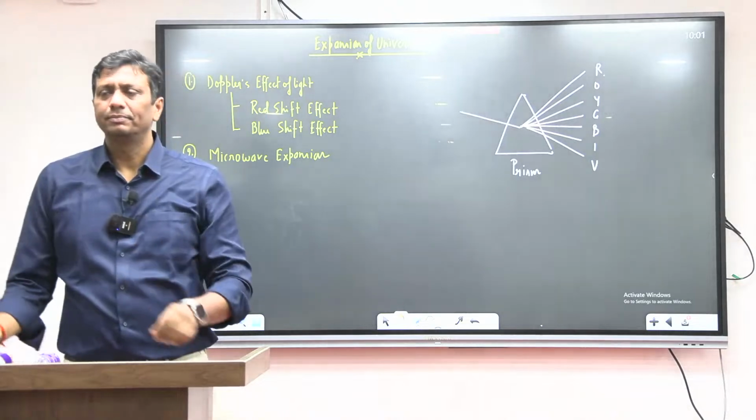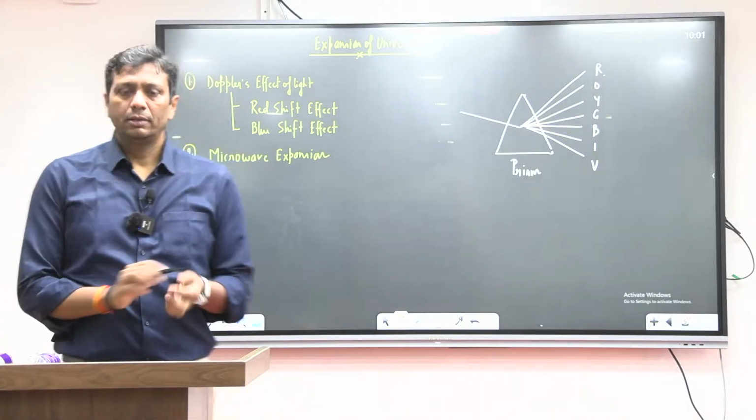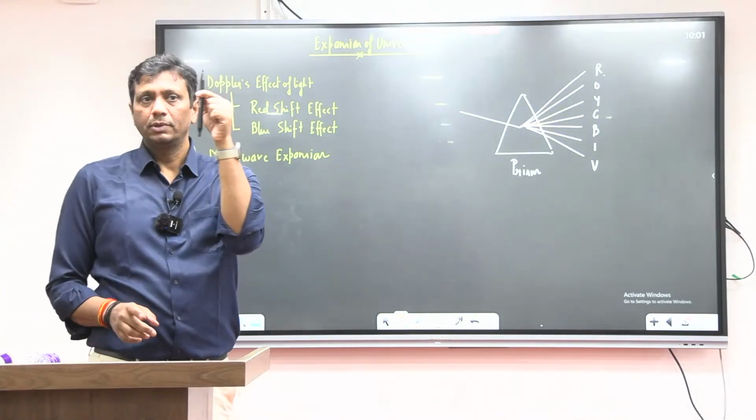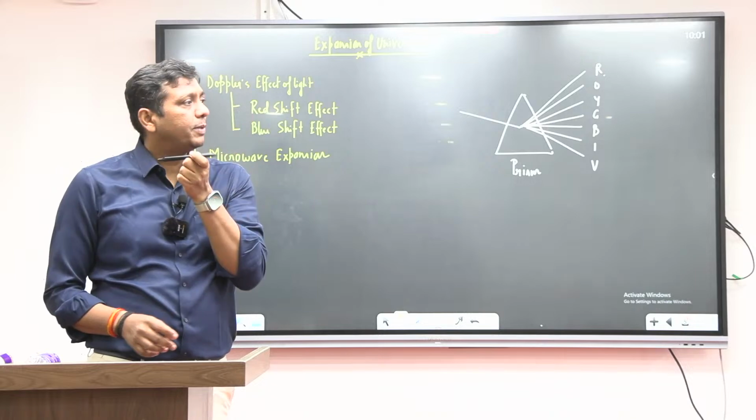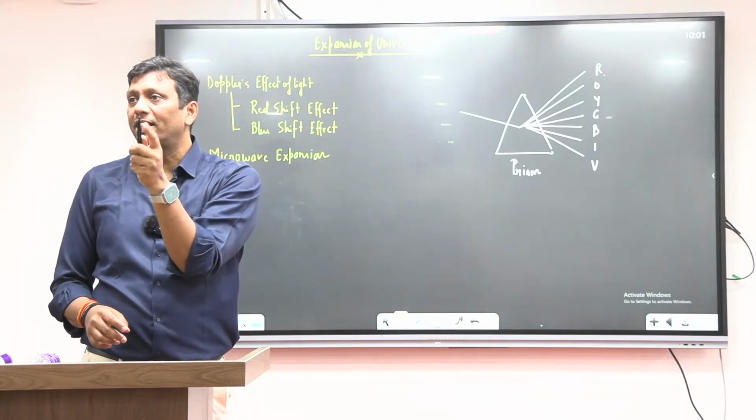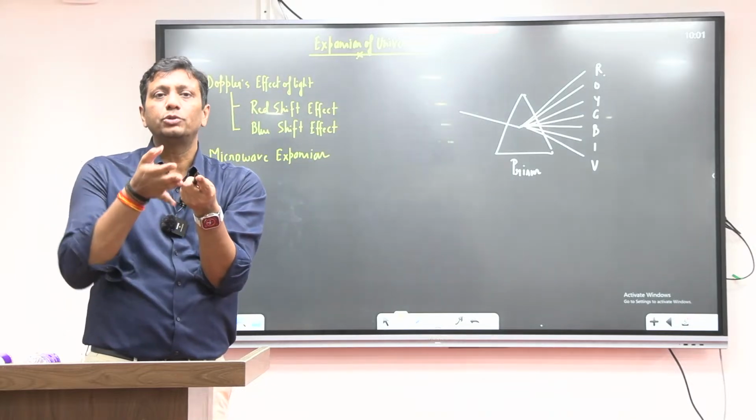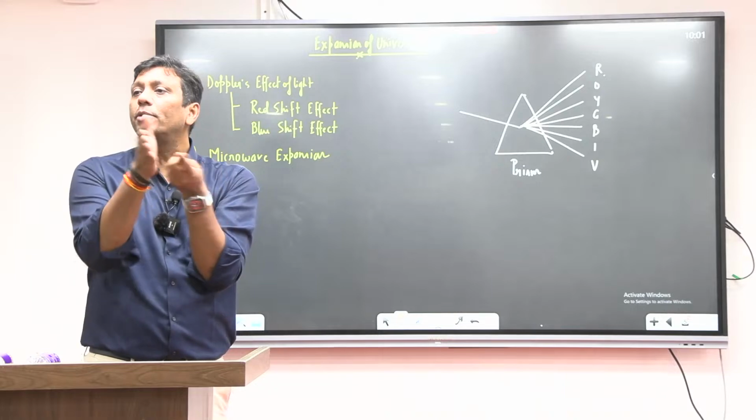Everybody knows very well, guys. Okay, this is the laser torch. The laser torch speed is 3 lakh kilometer per second. Speed of light, na guys. Here the light is coming. It is coming with the speed of light, 3 lakh kilometer per second.